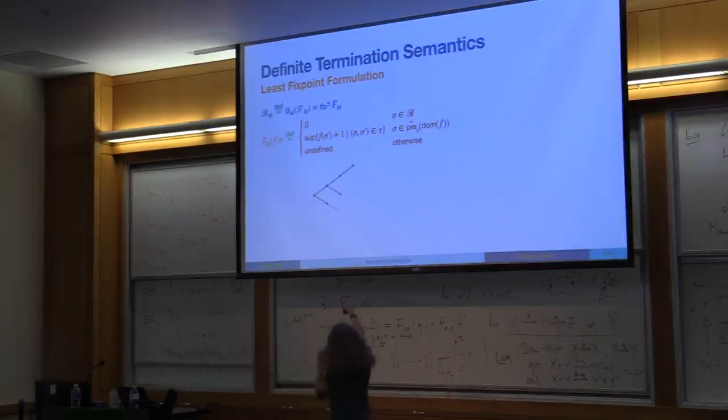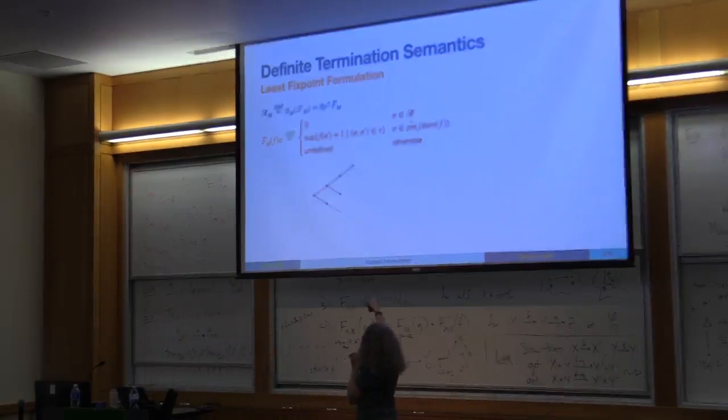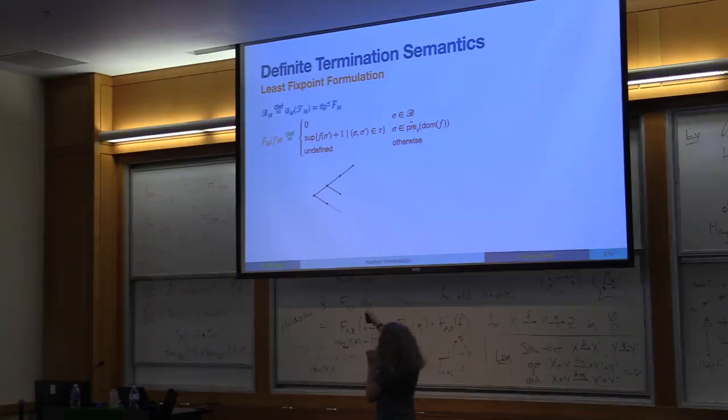So let's say we have these executions here. These are two finite executions. This is an infinite execution. Okay, this is sort of the fiction of the execution. And all of these branchings here are non-deterministic choices. So we start the fixed point from a totally undefined function. I'm sorry, I didn't write it down here, but we start with a totally undefined function.